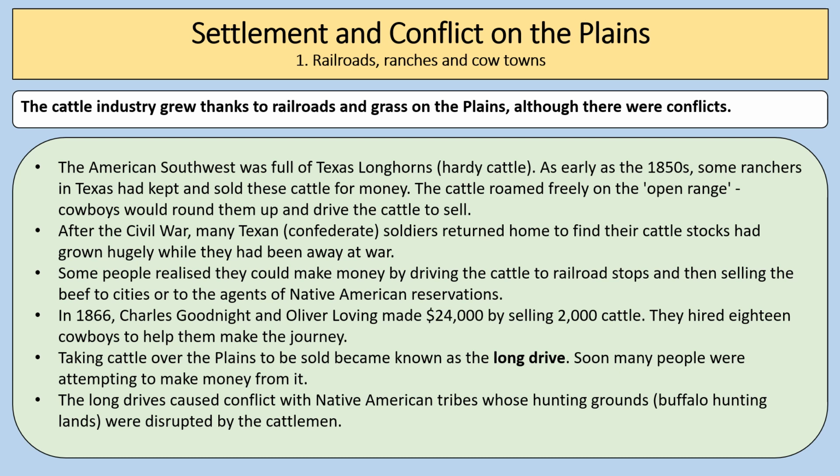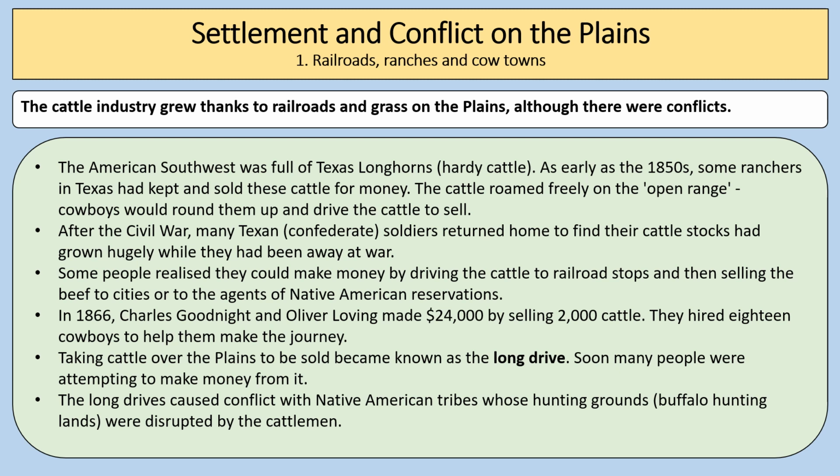After the American Civil War, many Texan soldiers from the Confederate side returned home to find their cattle stocks had grown hugely while they had been away at war. Some people realized they could make money by driving the cattle to railroad stops and then selling the beef to cities or to the agents of Native American reservations. In 1866, Charles Goodnight and Oliver Loving made $24,000 by selling 2,000 cattle. They hired 18 cowboys to help them make the journey.